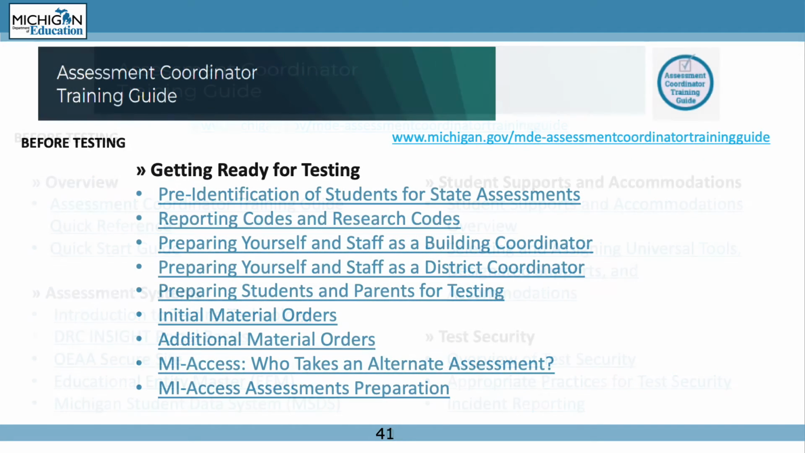The test security chapter includes an overview of test security, appropriate practices for test security, and incident reporting. The Assessment Coordinator Training Guide is set up to also help you with activities before testing. When you are getting ready for testing, there are a variety of documents in the guide that will help you with training and resources. These include